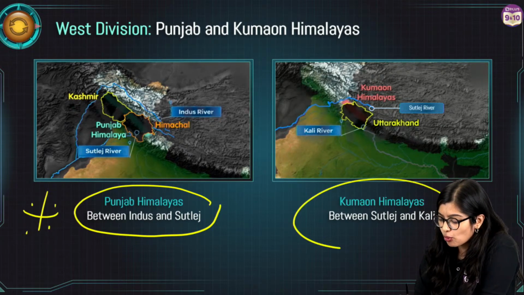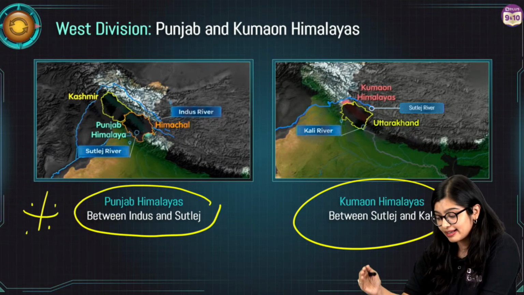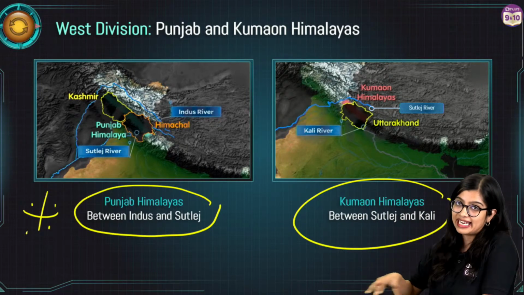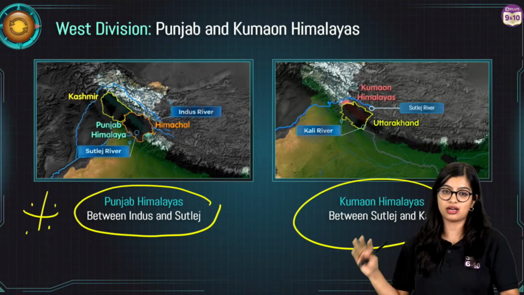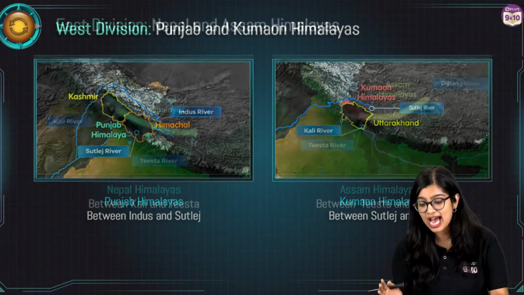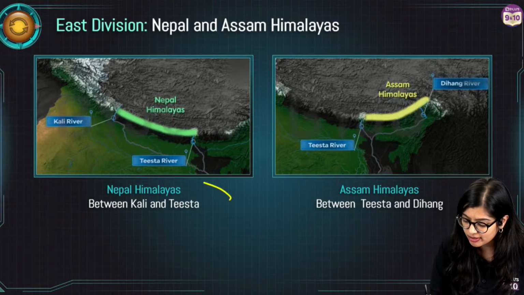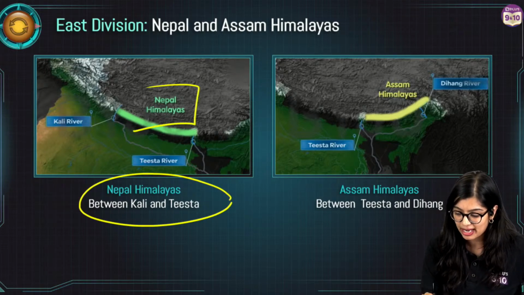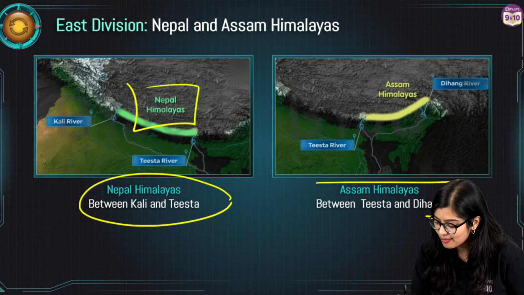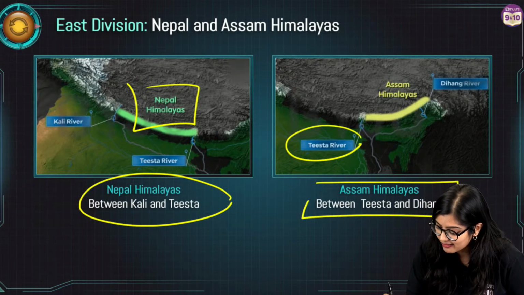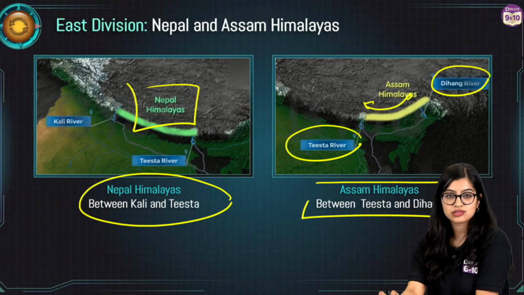Then of course we have Kumaon Hills, which is present between Sutlej river and Kali river, right? In this particular case, this region of Himalayas is mainly situated in the state of Uttarakhand, right? Then you have Kali and Teesta rivers. Between the Kali and Teesta rivers, you have your Nepal Himalayas that primarily lie in the region of Nepal. Then you have Assam Himalayas, which lie between Teesta river and the Dihang river, right? So these are your Assam Himalayas.